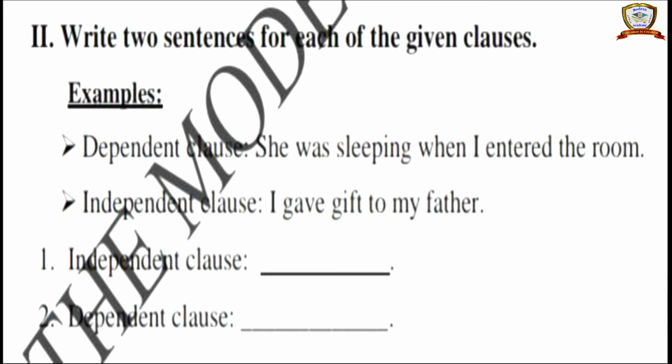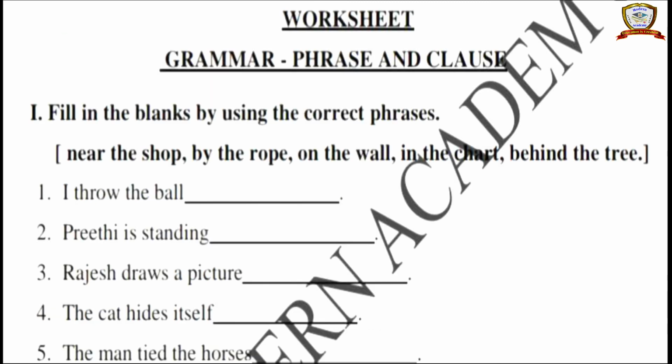You have to write sentences with an independent clause and a dependent clause. An independent clause gives a complete meaning and proper structure, and a dependent clause starts with words like although, even though, since, because, if, when, while.